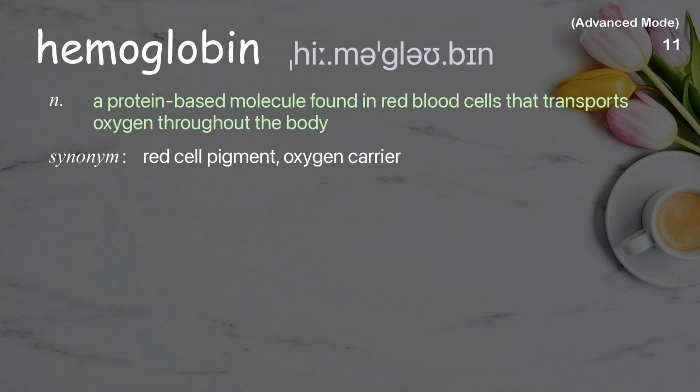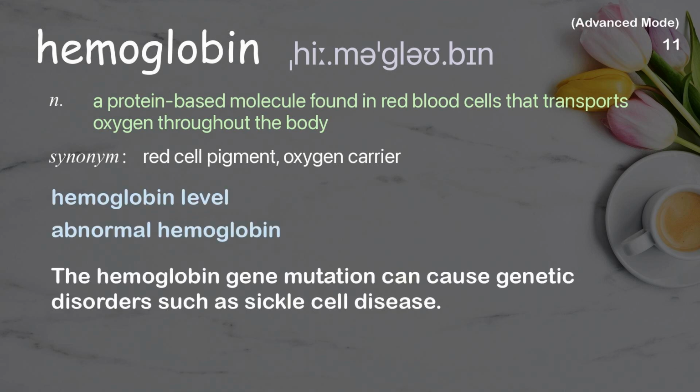Hemoglobin. A protein-based molecule found in red blood cells that transports oxygen throughout the body. Examples: hemoglobin level, abnormal hemoglobin. The hemoglobin gene mutation can cause genetic disorders such as sickle cell disease.